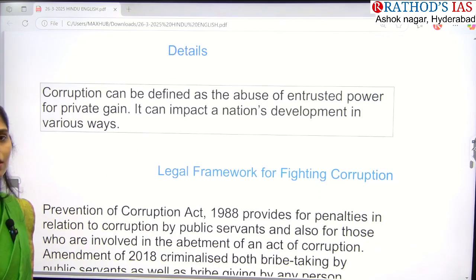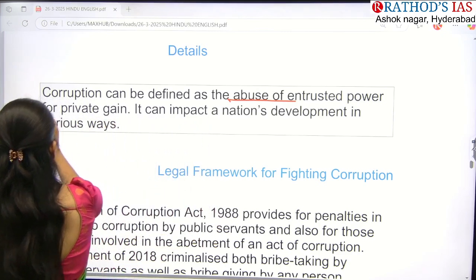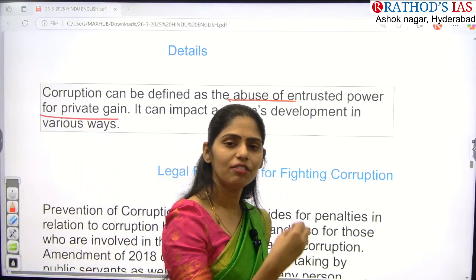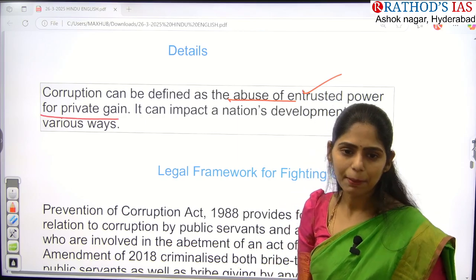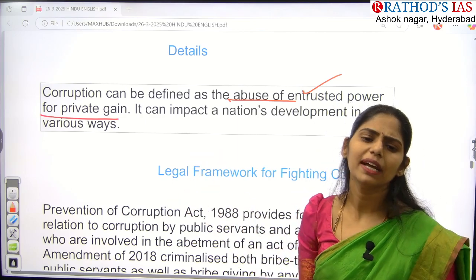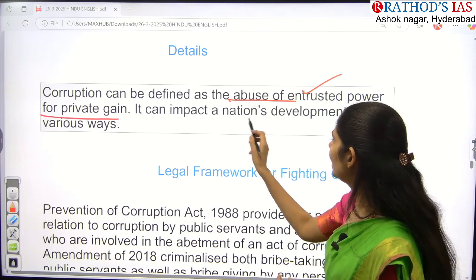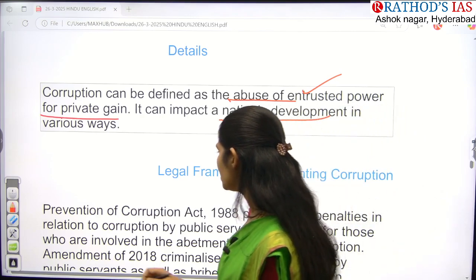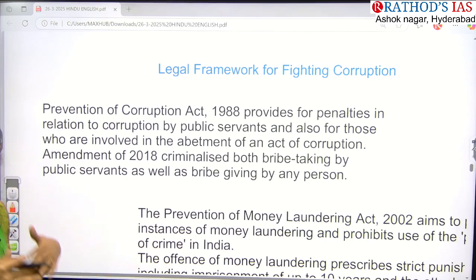Okay, now let us see some important details. What is corruption? Corruption is the abuse of entrusted power for private gain, for their own gain. They will be abusing their power. This is called corruption. Private gain is that they can get money or lands or some illegal things like that. It can impact our development in various ways. If you see the legal framework for fighting corruption in India, yes, we have laws.